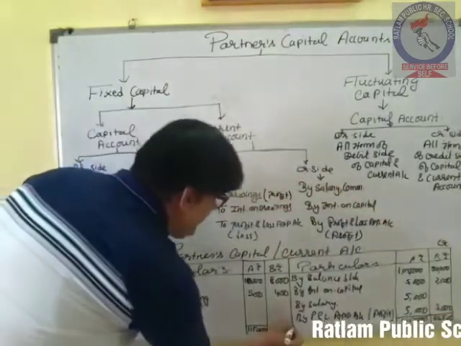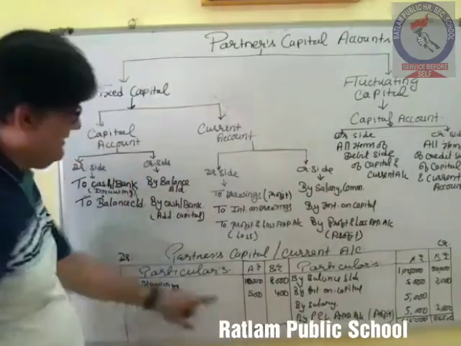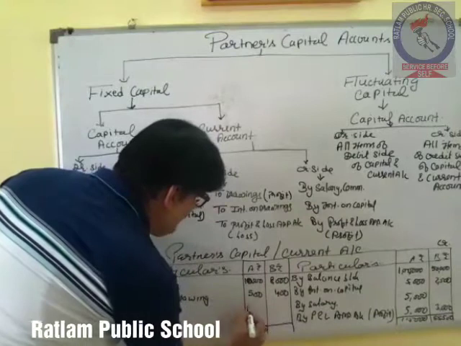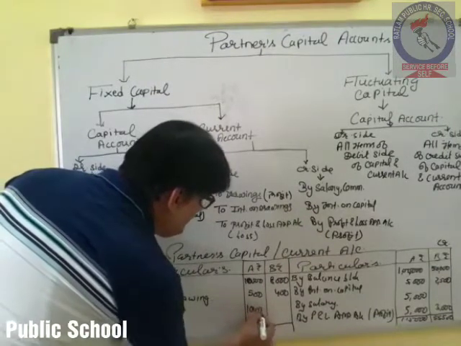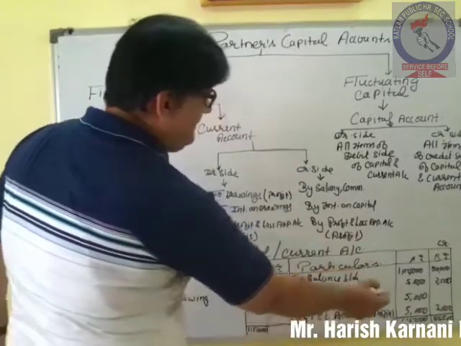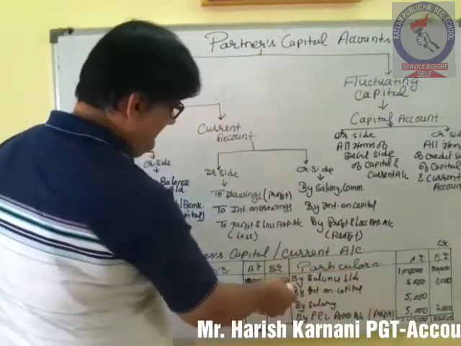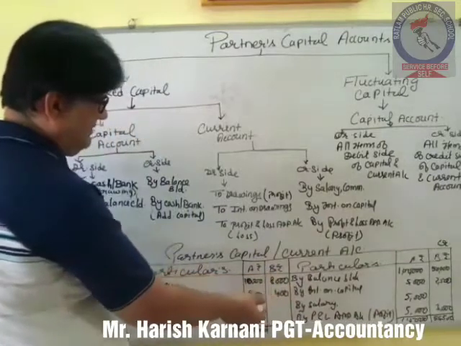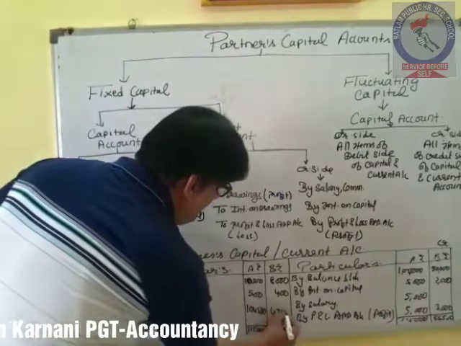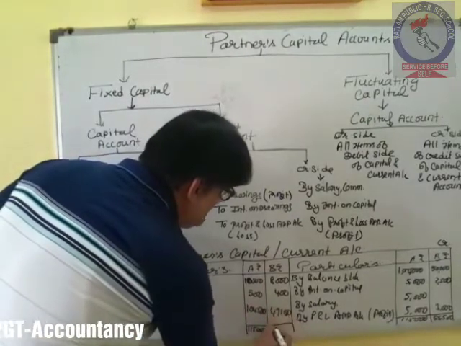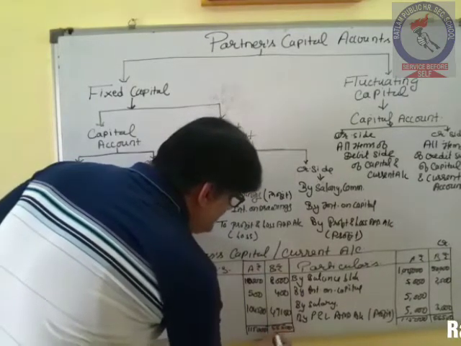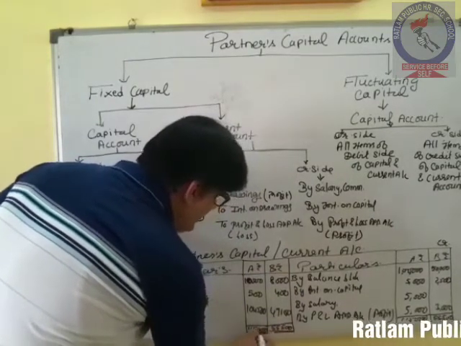Now the balancing figure: 1,15,000 minus 10,500, so the balancing figure will be 1,04,500. And here the balancing figure will be 55,500 minus 8,400, that becomes 47,100. So total becomes 55,500.